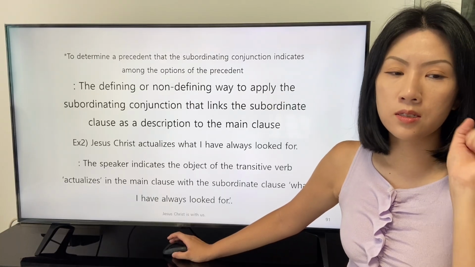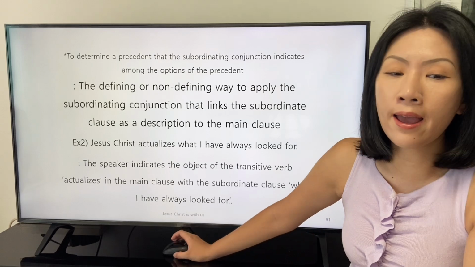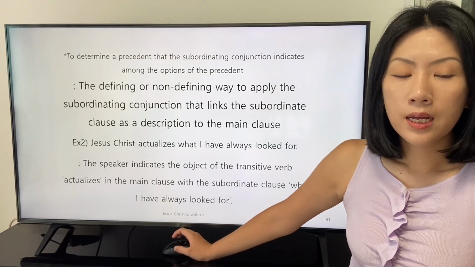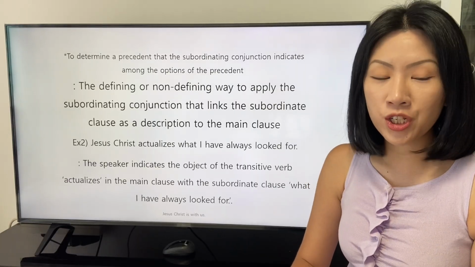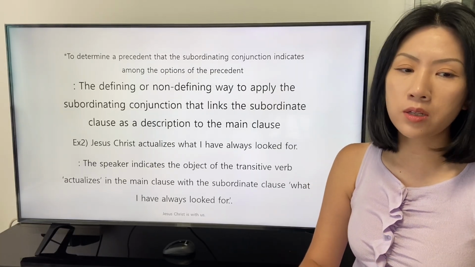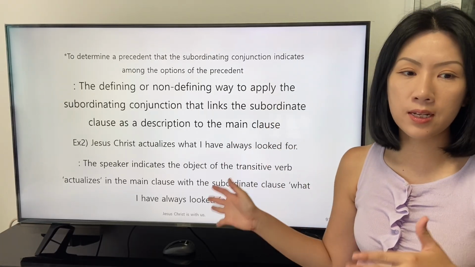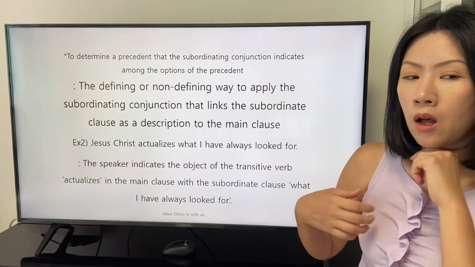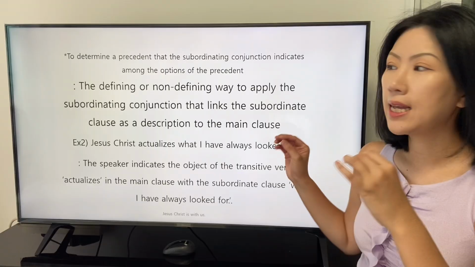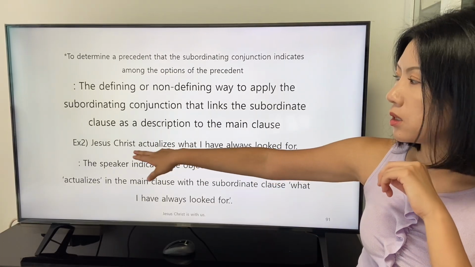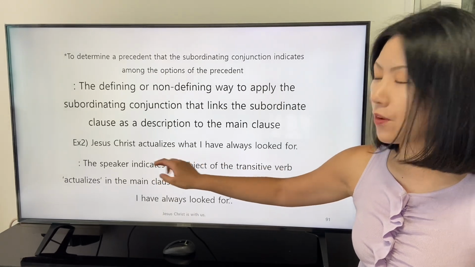The second sentence is this. Jesus Christ actualizes what I have always looked for. The speaker indicates the object of the transitive verb actualizes in the main clause with the subordinate clause what I have always looked for. What a merciful sentence it is. In the sentence, the speaker applies the subordinate clause what I have always looked for as the object of the main clause. The object receives the definition of the transitive verb actualizes from the subject, Jesus Christ.